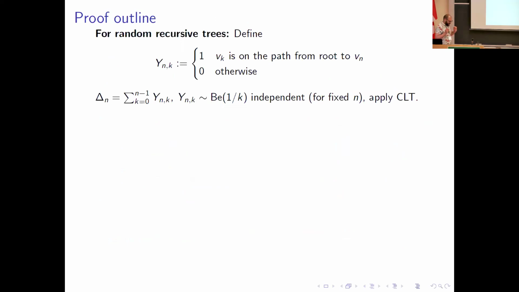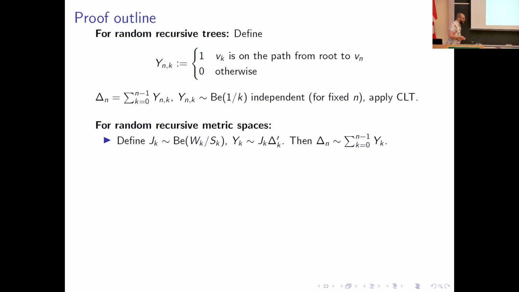In the case of random recursive trees, the way you can prove the central limit theorem is to define a random variable Y_k, which is equal to 1 if the vertex v_k is on the path from the root to the vertex v_n and 0 otherwise. Then if I sum all of these up, I'll just get the depth of the nth vertex. We can show that each of these is an independent Bernoulli random variable with parameter 1 over k, and so we can just apply the standard central limit theorem to prove the central limit theorem for the insertion depth.